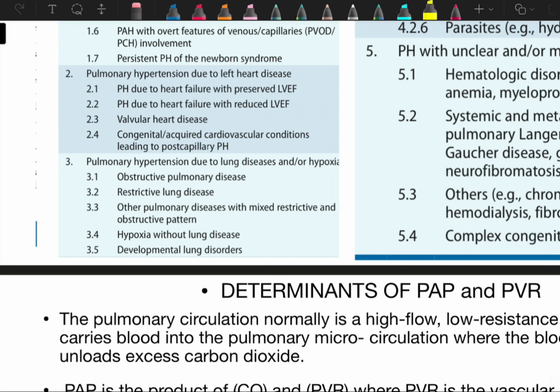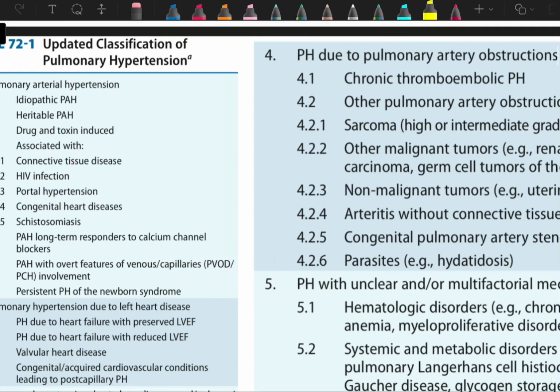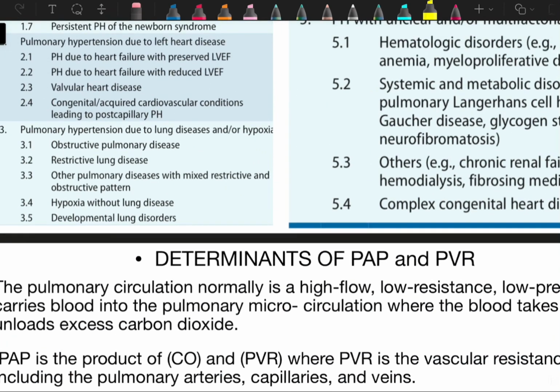Now comes category 3, which is pulmonary hypertension due to lung diseases and/or hypoxia, like obstructive pulmonary disease, restrictive lung disease, other pulmonary disease with mixed restrictive and obstructive pattern, hypoxia without lung disease, or developmental lung disorders. So these lung conditions come in category 3.